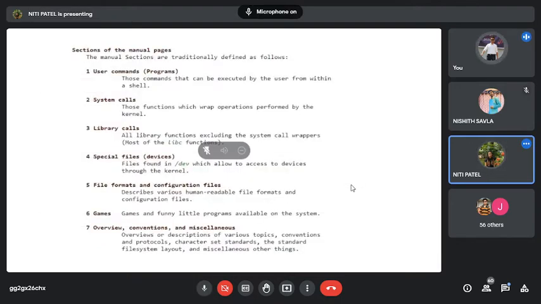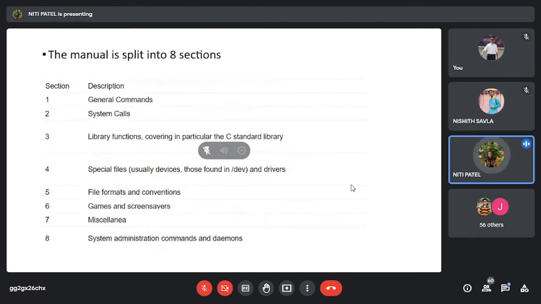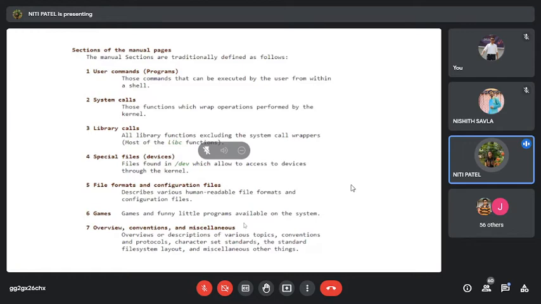Yes or no? Yes. So your manual page is split into 8 sections. What are those sections? Let us see. First is the user commands. So let a user type any command. All those commands which are written in the command prompt, it will give you the information of all those commands. So those commands that are executed by the user from within the shell. Within the shell means whatever command the user writes in the command prompt, that information is also found inside the man